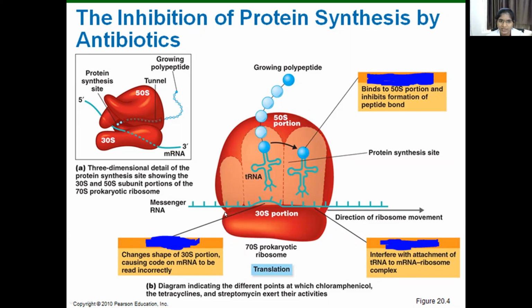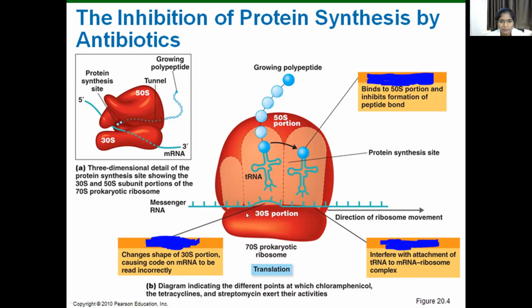What happens when tetracycline enters the bacterial cell by active transport, which we already discussed in the aminoglycosides mechanism of action? What is meant by active transport mechanism? When tetracycline penetrates the cell wall of the bacteria, it enters the periplasmic space through porin channels.